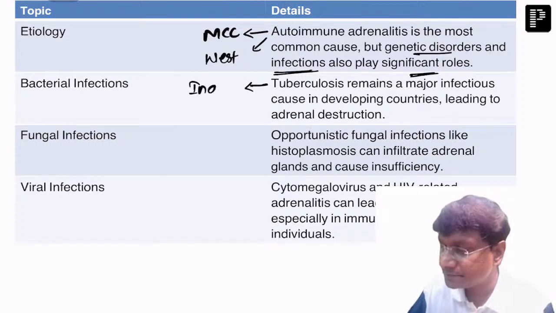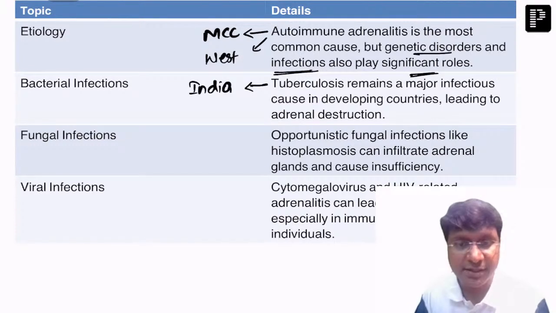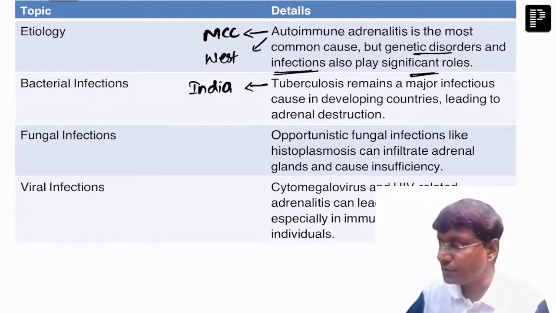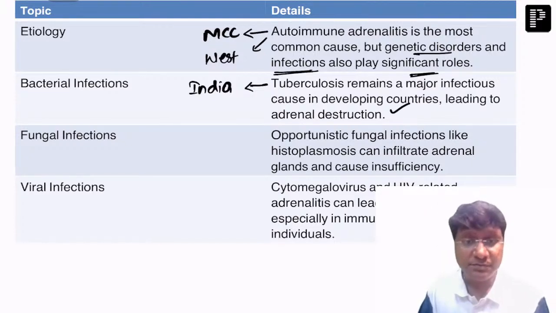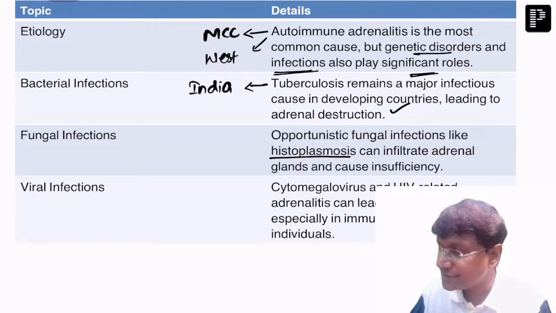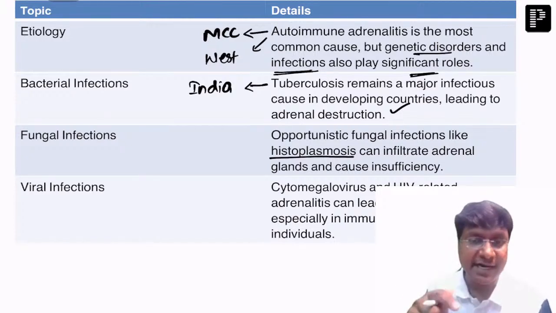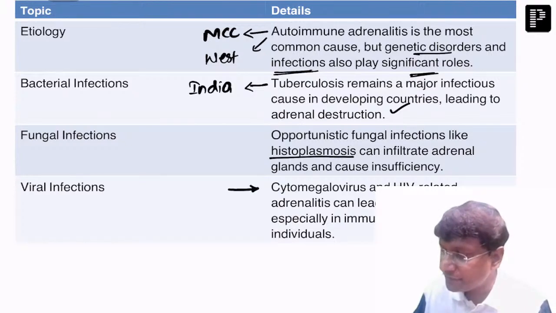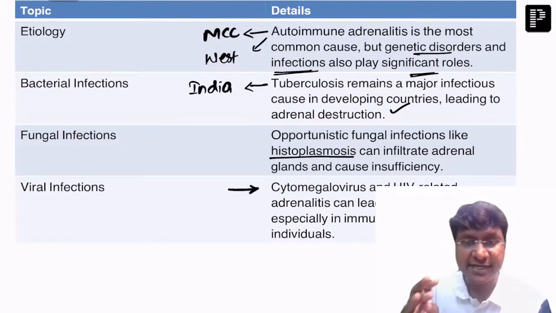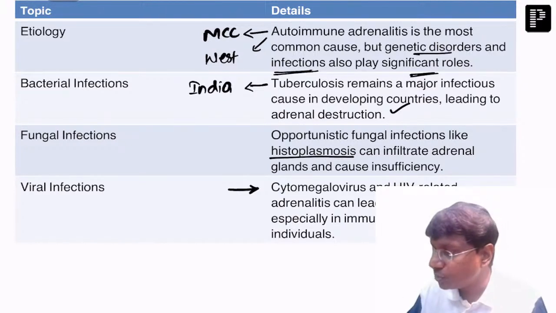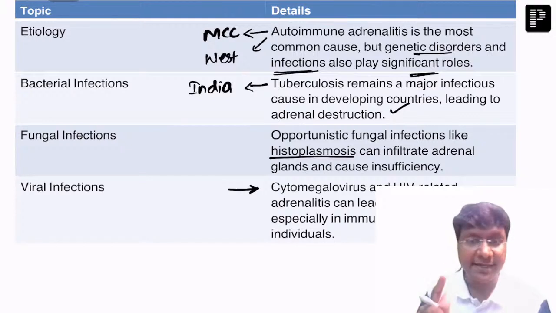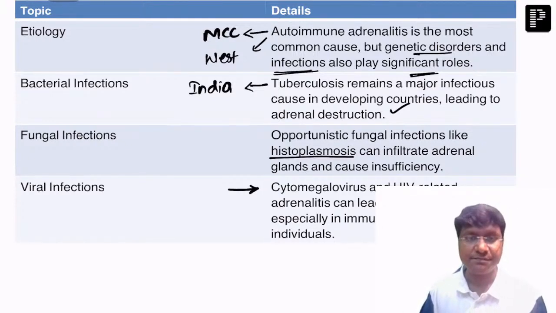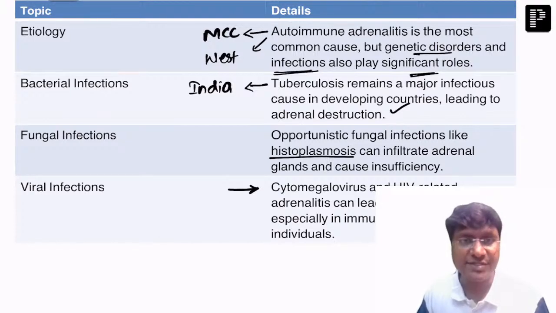Autoimmune adrenalitis is the most common cause of Addison's in the West, whereas in India, the most common cause is tuberculosis, and that will lead to adrenal destruction. Among the fungal infections, it is histoplasmosis, which will infiltrate the adrenal gland and cause adrenal insufficiency. Among the viral infections, it is cytomegalovirus and HIV. That can lead to adrenal failure, especially in immunocompromised individuals.